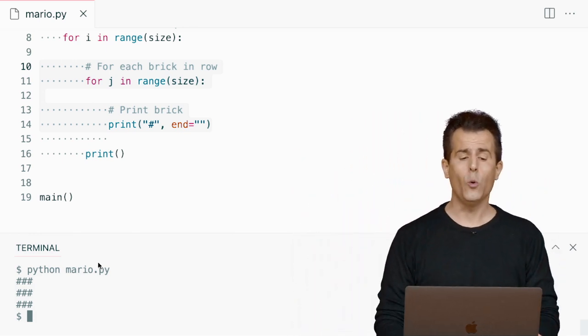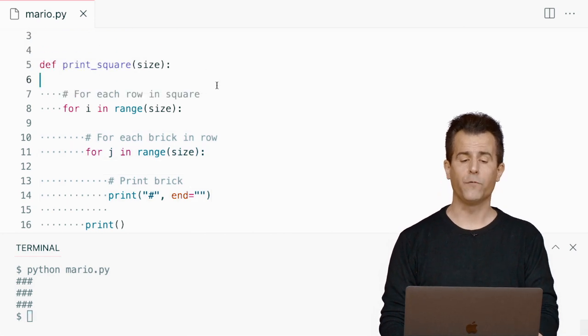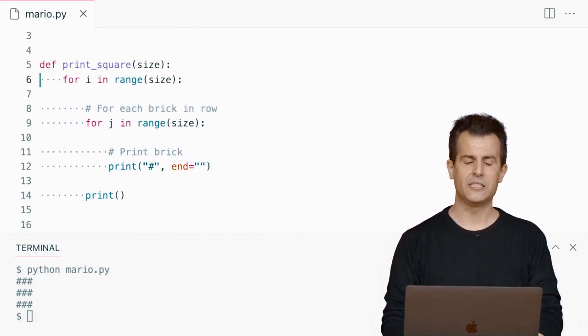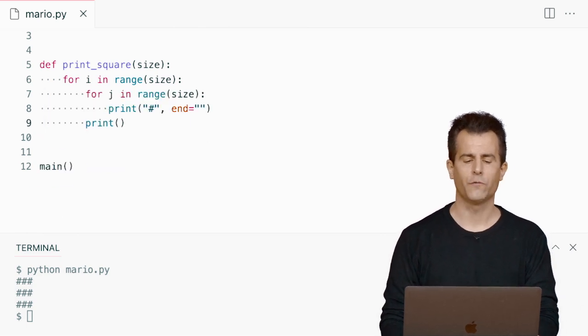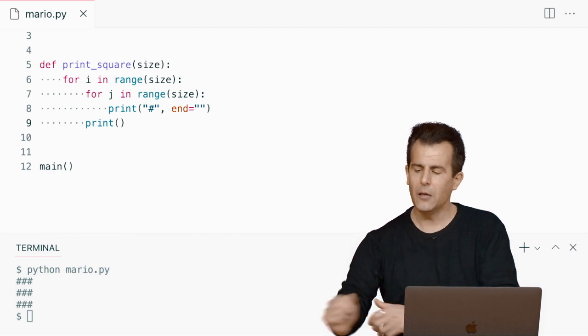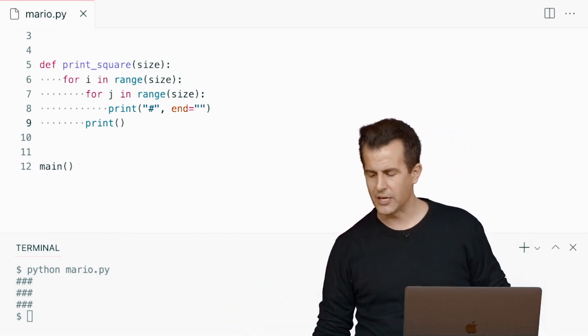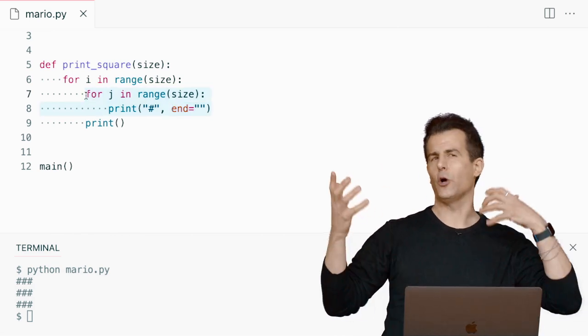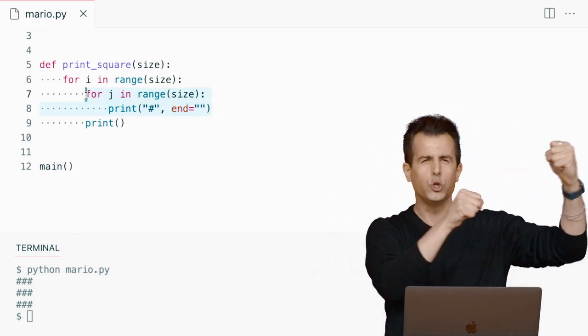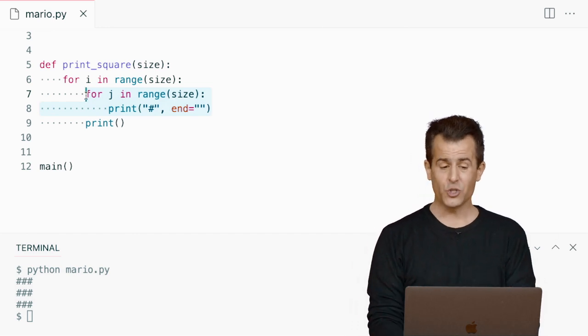But let me propose, as we've always done here, how we might tighten up this code further. Just for clarity's sake, let me get rid of my comments for a moment, just so we can see how many lines of code we have total. And let me propose that, you know what, this inner loop, especially if you're having trouble wrapping your mind around one loop inside of another loop, you don't strictly need it.